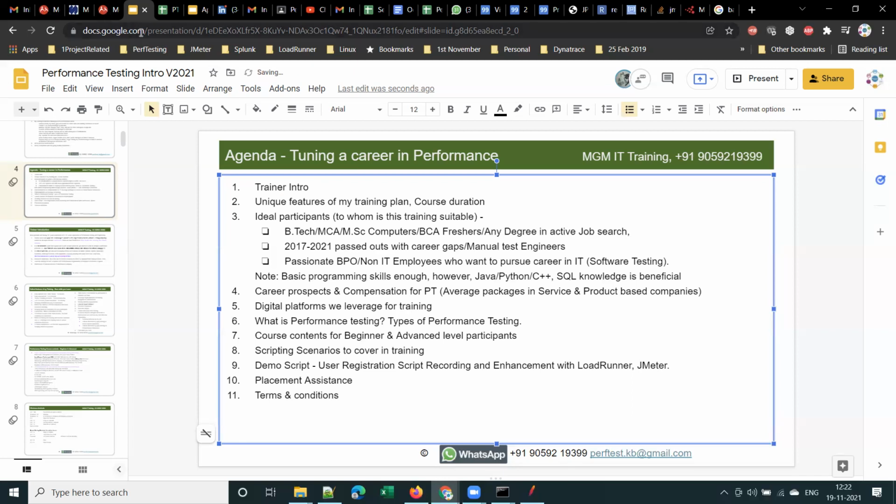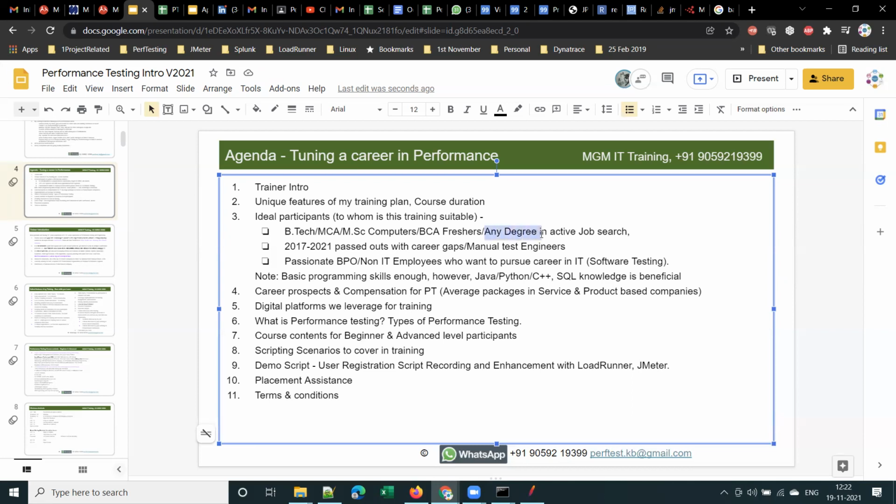As I mentioned before starting the session, I have one colleague who is a BCom graduate. He was my ex-colleague in Bank of America, and used to get a very good package for 10 years experience. His package was around 20 lakhs. So any degree is fine for software testing.